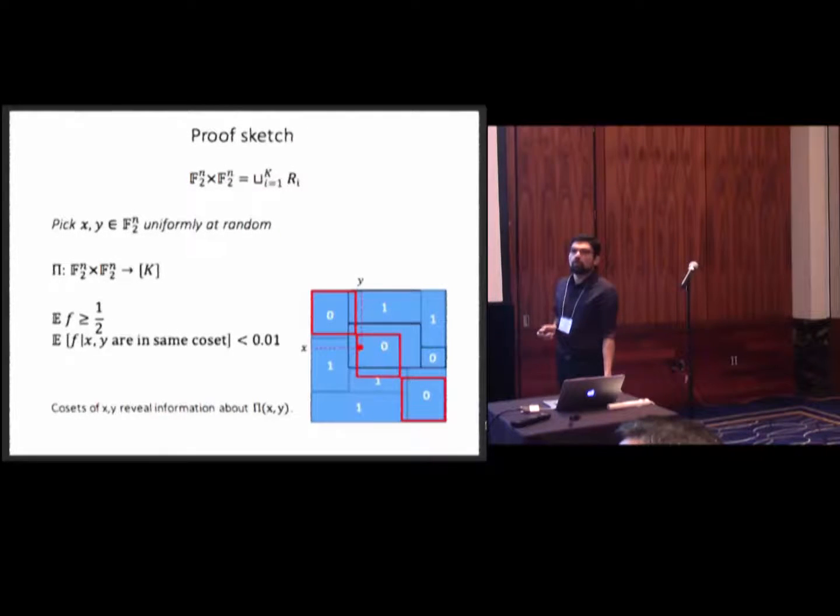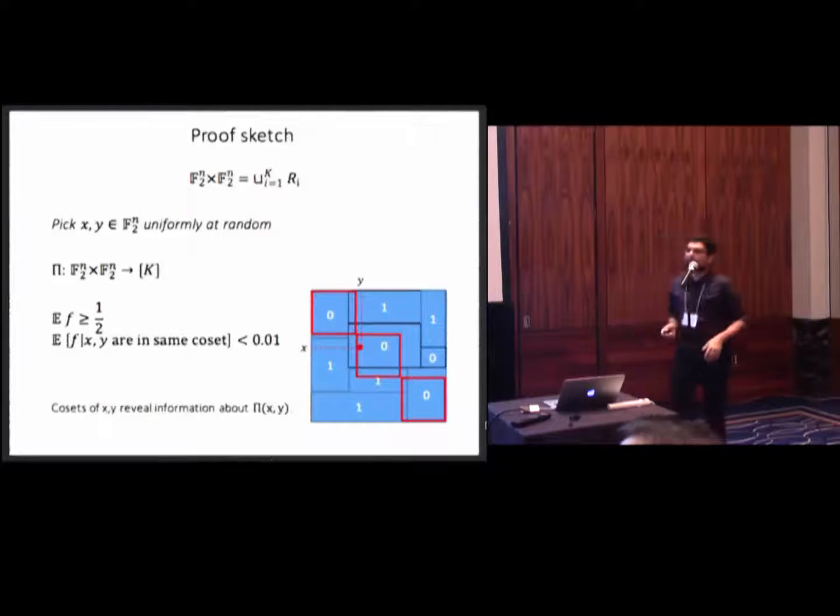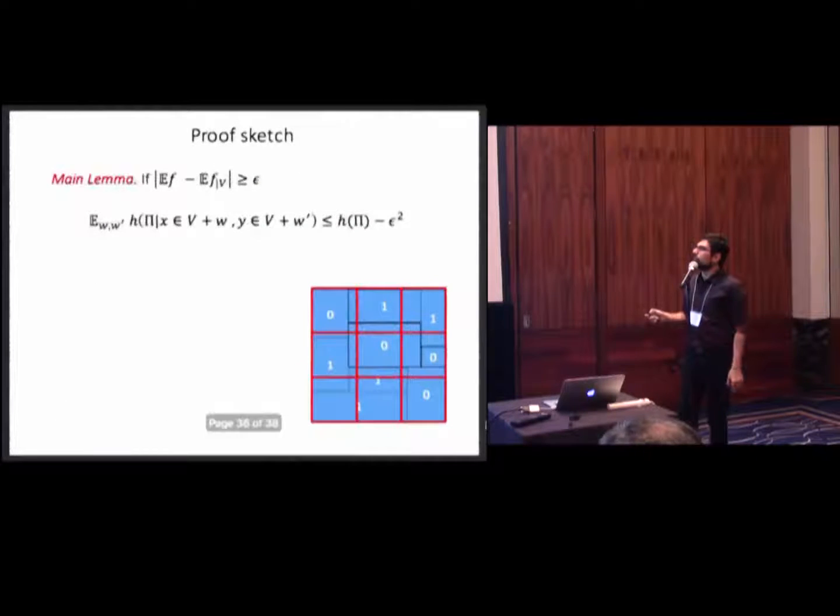It tells us that its value should not be coming from a 1 rectangle. It should be most probably in a 0 rectangle. Okay, so what does it mean that it gives us information about this? It means that conditioning on this, the entropy of our random variable decreases, right? So that's the main lemma of our result that we use heavily.